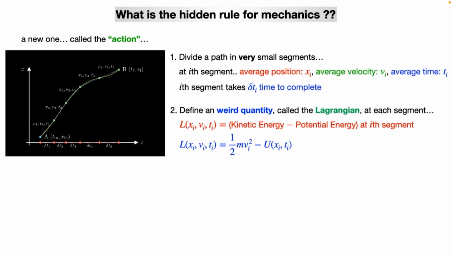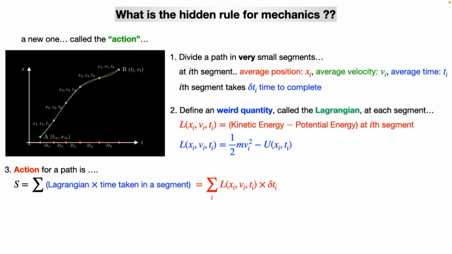Basically it will look like this: L equals half m v squared, which is my kinetic energy, minus some potential energy. I am assuming for generality that it also depends on time, but usually it depends only on position, and sometimes time too. Once we define this quantity Lagrangian, we define the action of a path. At each segment, I multiply this Lagrangian by the time taken, that is L multiplied by delta t, and then sum over all the segments.